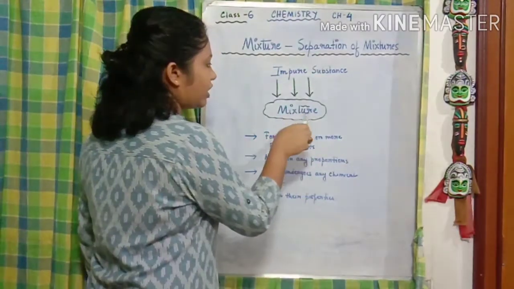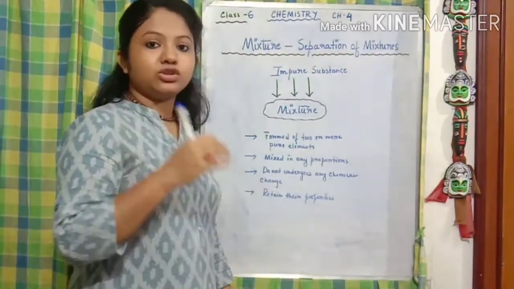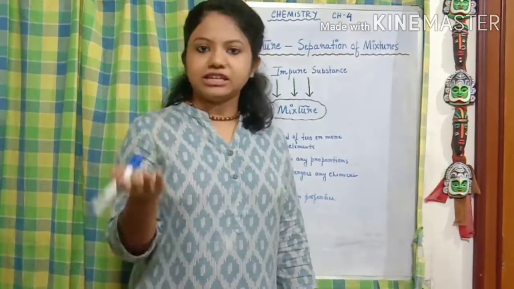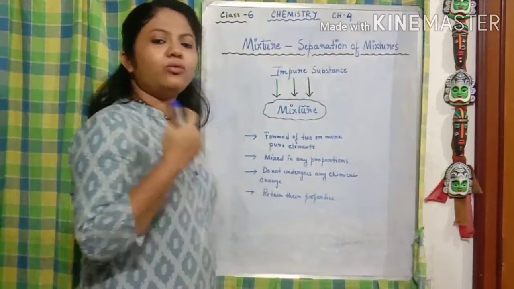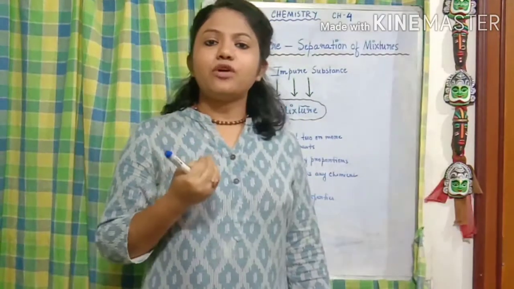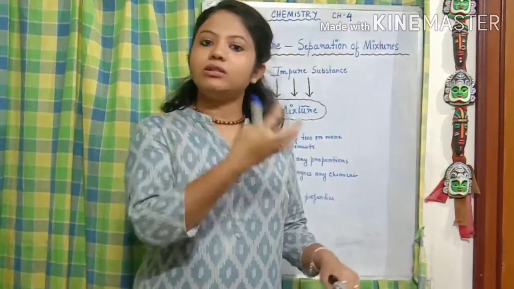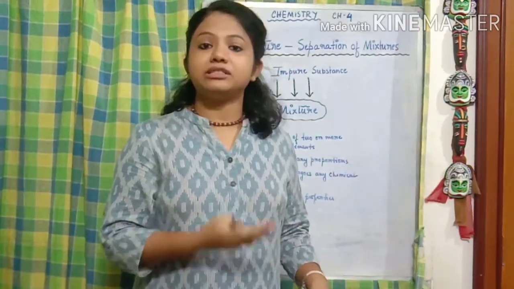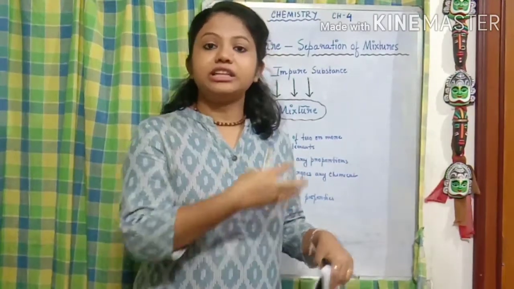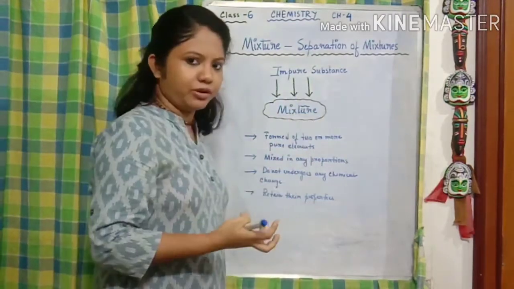First of all, a mixture is formed of two or more pure elements. If we take the example of air, we can understand how it is formed of two or more pure elements, that are oxygen, nitrogen, hydrogen. These are all pure elements, right? When we were studying elements and compounds, we classified them in the pure substances. So we can understand from there that a mixture is formed of two or more pure elements.